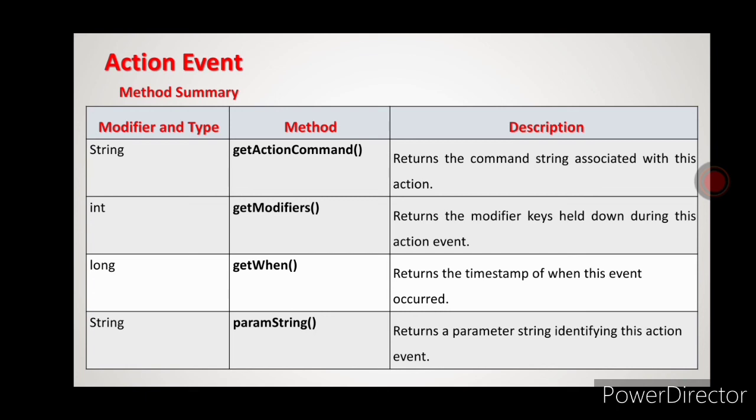Next is paramString. It returns the parameter string identifying this action event. It also returns a type of string, which is useful in debugging and so on. At that time we will use this method, and it will return the parameter string which is used while generating an event. These are some methods available with the action event class.